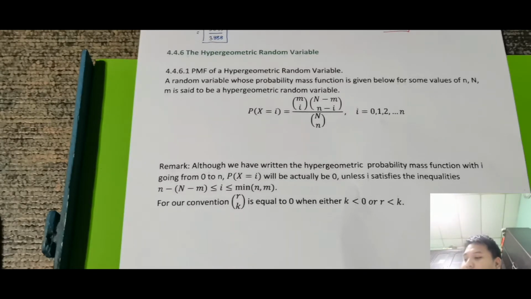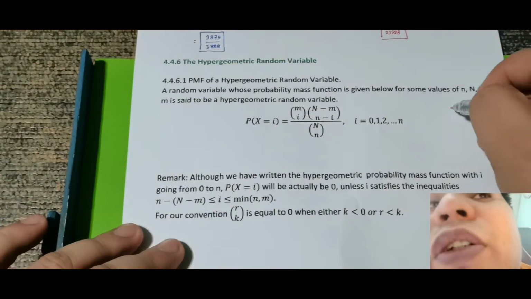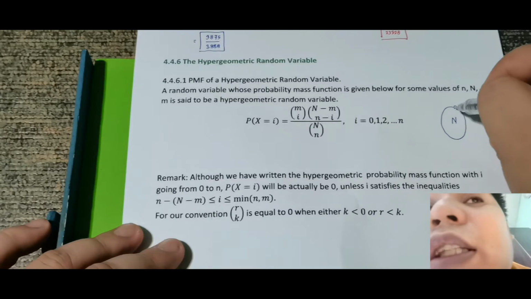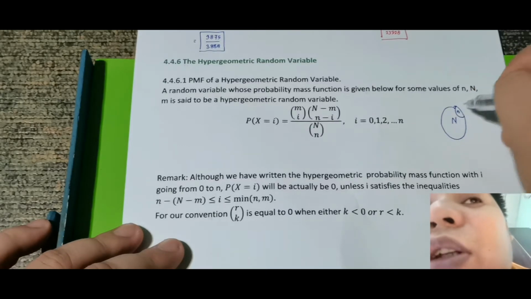Now, suppose that we have a sample size n. Kung may sample size n tayo to be chosen randomly without replacement from an urn containing n balls. Okay, so again, suppose meron tayong sample size n. Okay, so kunyari lang meron tayong urn. So ito yung mga example niyan. So kunyari meron tayong urn na may number of n. Tapos may sample size tayong kukunin na small n.